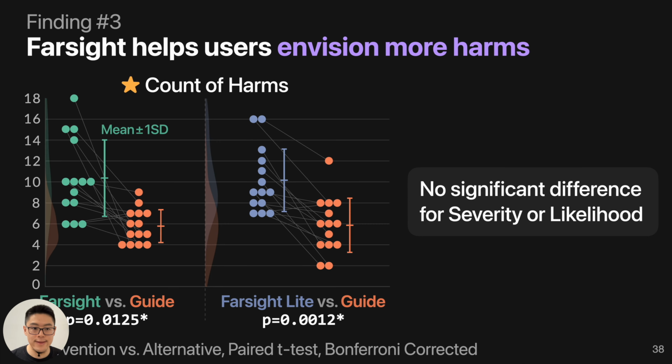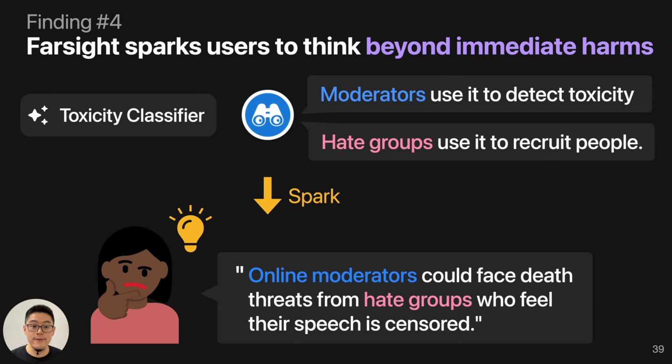We have some interesting findings. The first one, also similar to the first study: we found that when using Farsight, people can envision more harms. Here we have a significant difference between using Farsight versus a guide. Also, there is no significant difference for severity and likelihood.